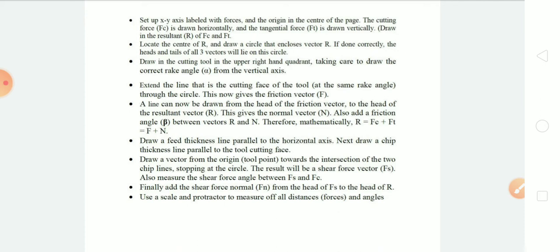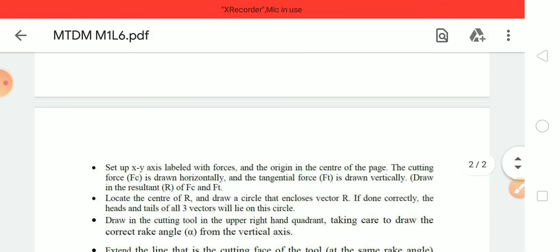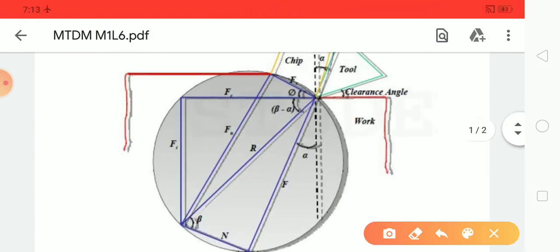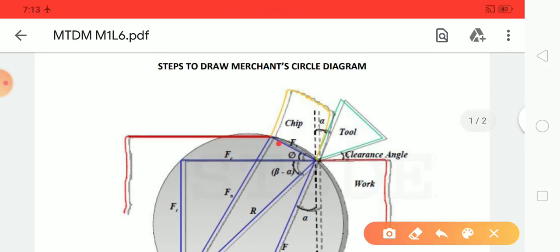Now in the next step, draw the feed thickness line. Draw the feed thickness line parallel to the horizontal axis. Next, draw a chip thickness line parallel to the tool cutting face. That is, first you have to draw a thick line like this one, and the next line is from the chip. See here, you can just draw a line from here also.